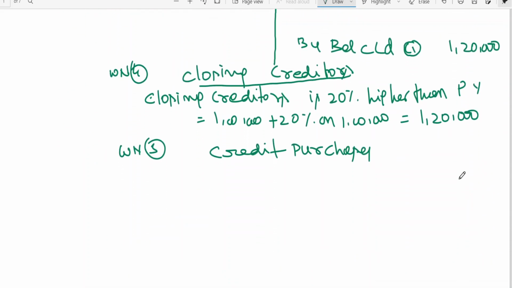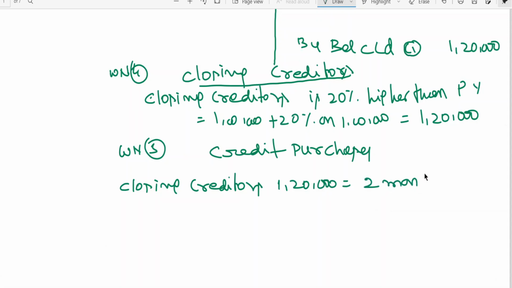Now credit purchases. Here he says that closing creditors 1,20,000 rupees is equivalent to 2 months credit purchases.